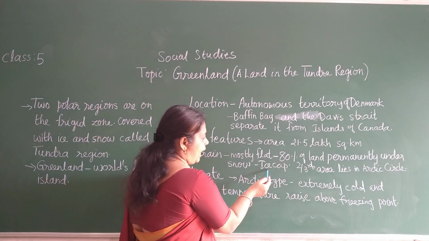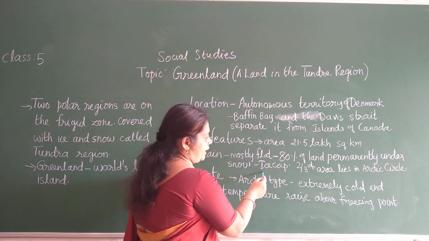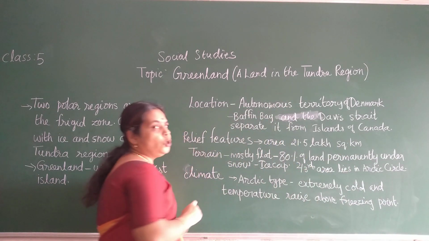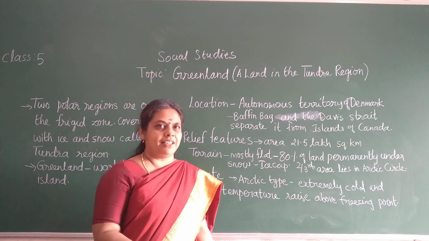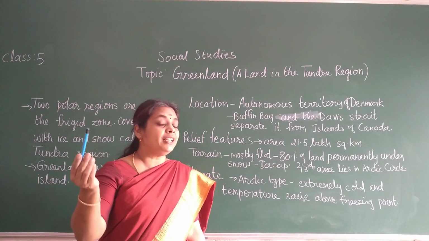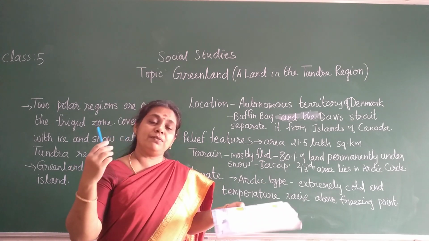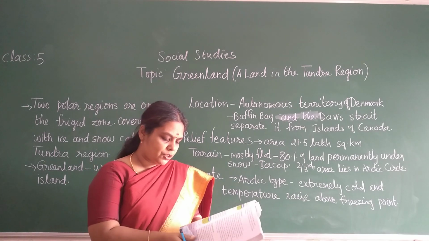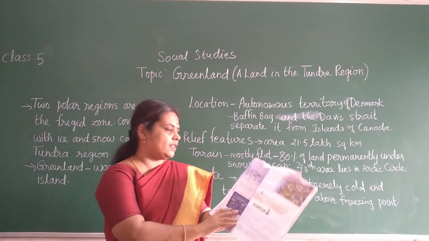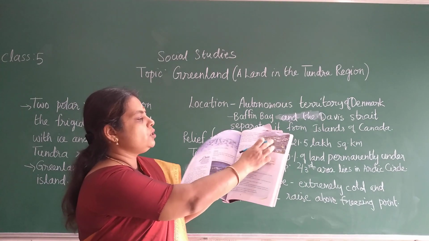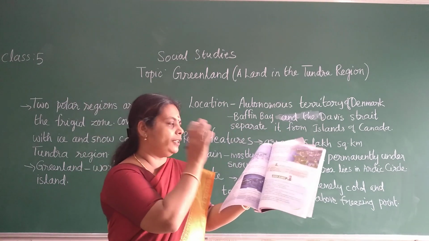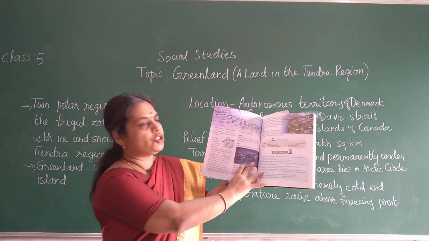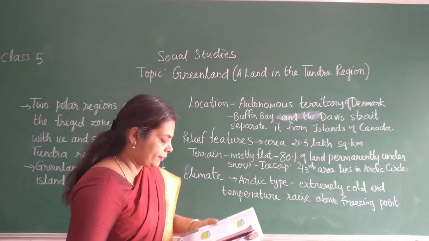That is called as ice cap. 80% of the land is permanently under snow, children. So imagine we are living in a city. How different it looks. So think about Greenland, children, where it is full of snow only. Wherever you turn and see, it is fully covered with snow, children. Some of the places are also given. See here, see the coast, seaside, only a little greenery you will see. Otherwise, it is fully covered with snow, children. You can turn the pages and see, children.